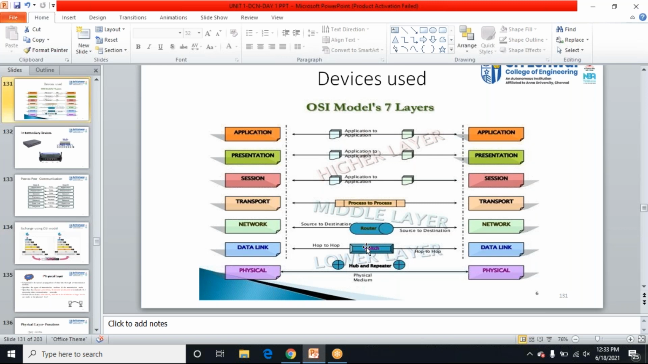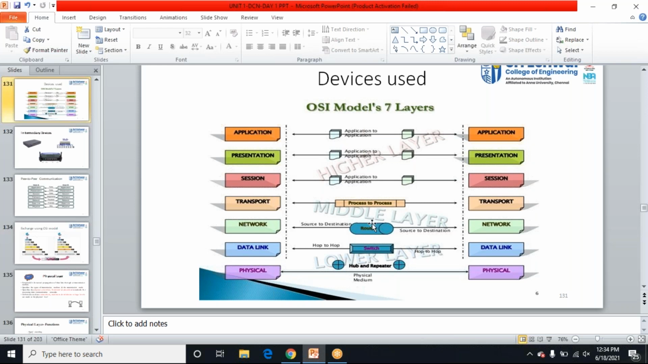Which can understand the MAC address of a system. MAC address is nothing but the hardware address of our computer. Seeing the MAC address, what happens now? The source MAC address and destination MAC address will be there, and based on that, the switch will route the packet to a destination. Hop to hop delivery is the functioning of switches in the data link layer.